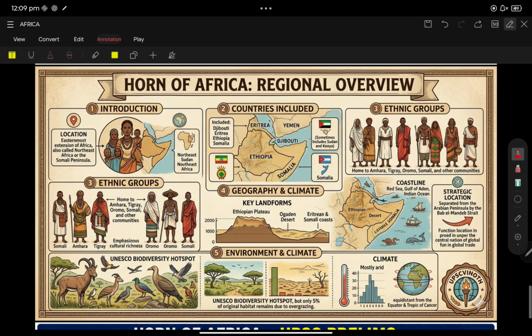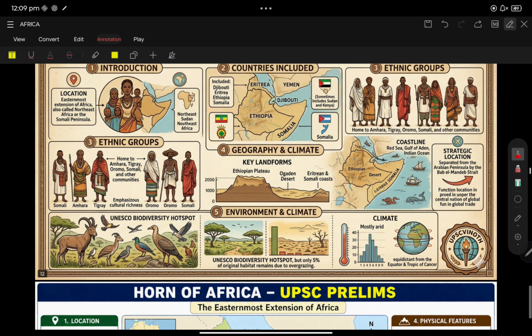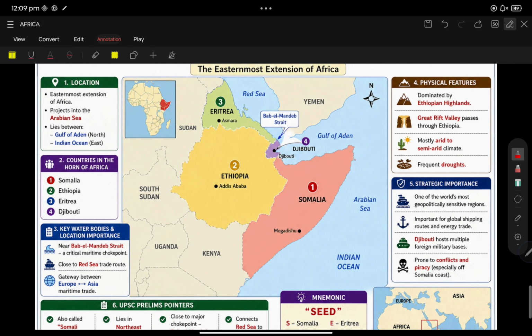Next, Horn of Africa. This is very, very important for this year's prelims. First of all, see the map. This is called the Horn of Africa. Generally, the complete Horn of Africa is thought to belong to Somalia.